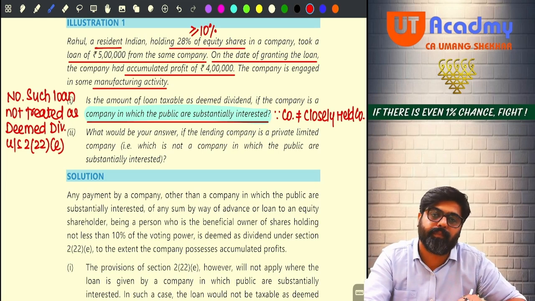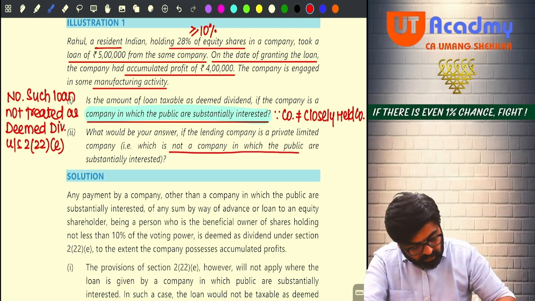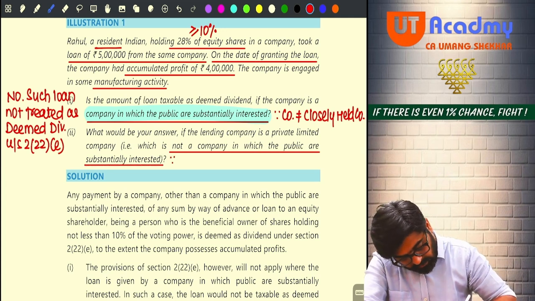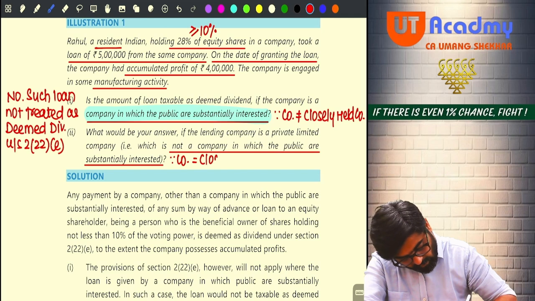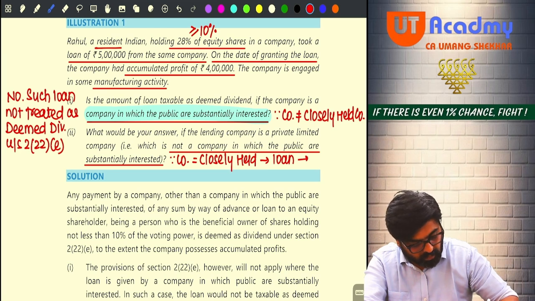Okay. Now the second case, they are saying not a company in which the public are substantially interested, meaning now the company is a closely held company, who is giving loan to Rahul, who is having greater than or equal to 10% shares in the company.